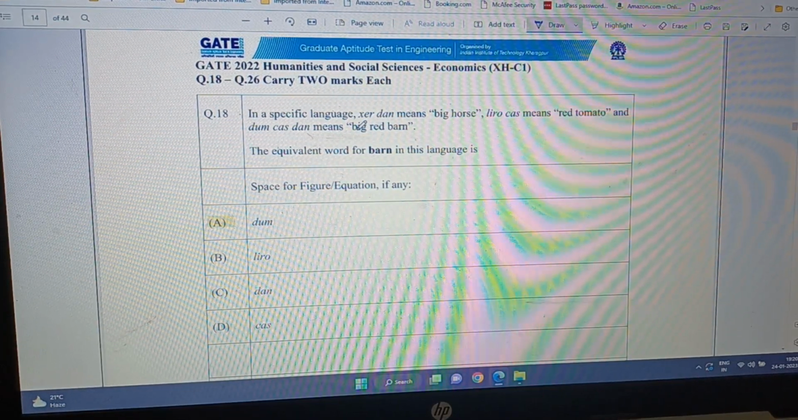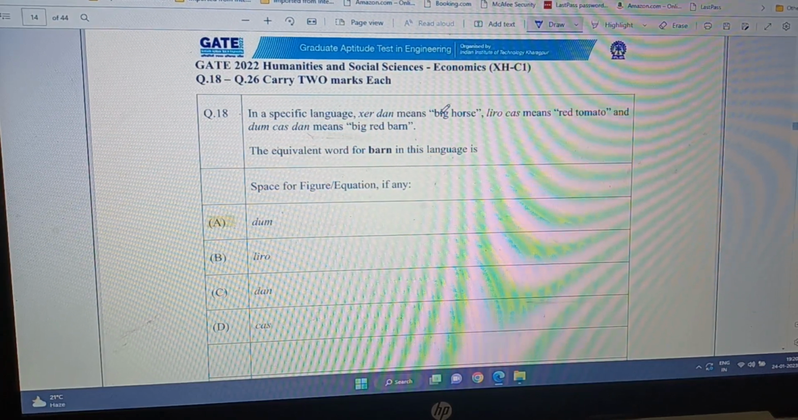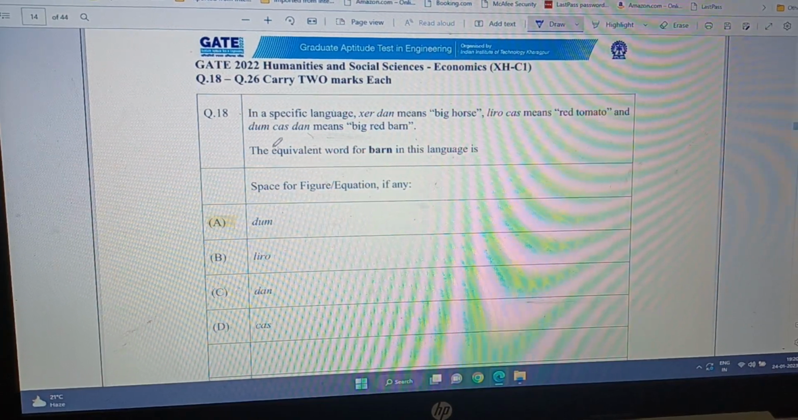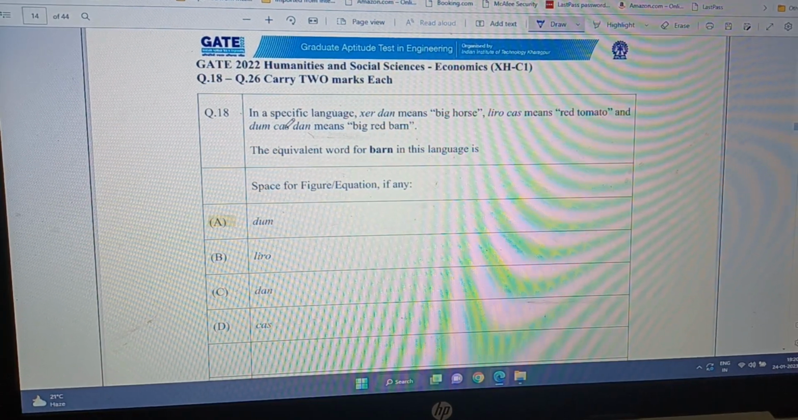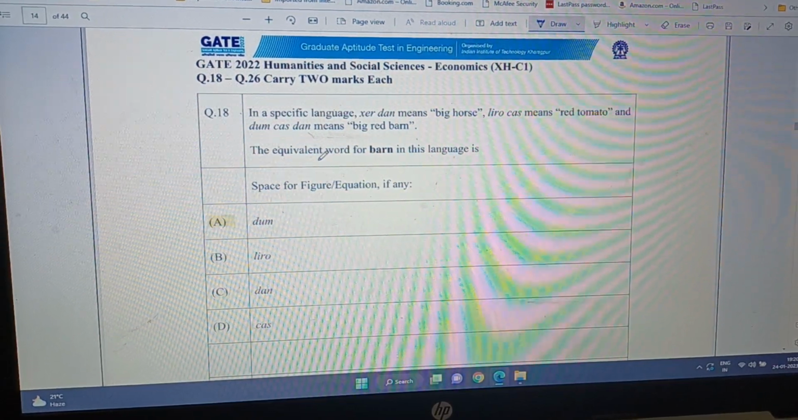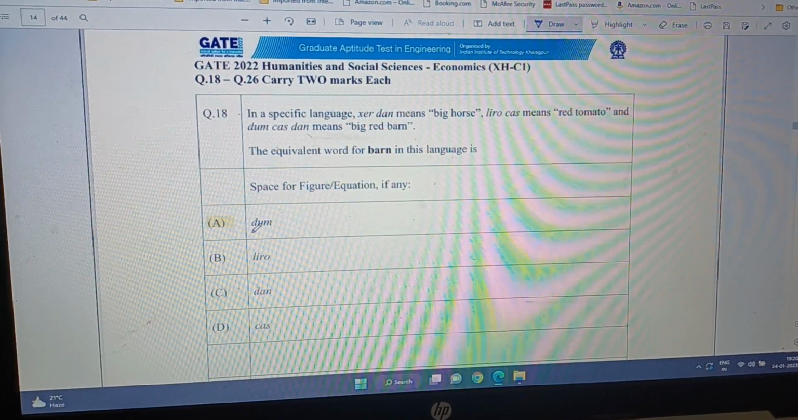Now then we have big here and big here as well. So the common is Dan. So Dan means big, Cas means red, and Dum means barn. So it asks the equivalent word for barn in this language. It is Dum. A is the correct answer.